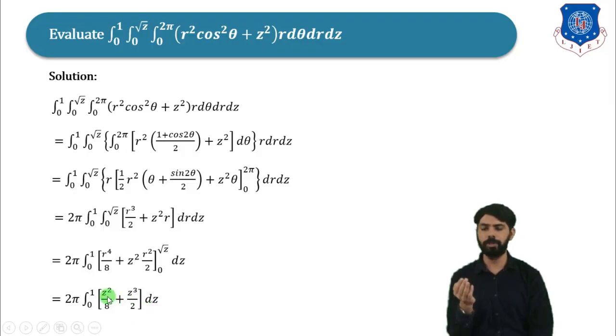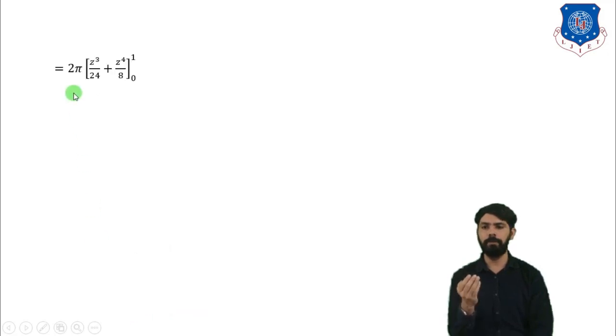So the integration of z square with respect to z will be z cube divided by 3. Same way, the integration of z cube with respect to z will be z raised to 4 divided by 4. So this will be equal to 2 pi into (z cube divided by 24 plus z raised to 4 divided by 8), and the limit will be from 0 to 1. Now here first of all we will replace z by 1, then minus we will replace z by 0. So this will be 2 pi into (1 divided by 24 plus 1 divided by 8).